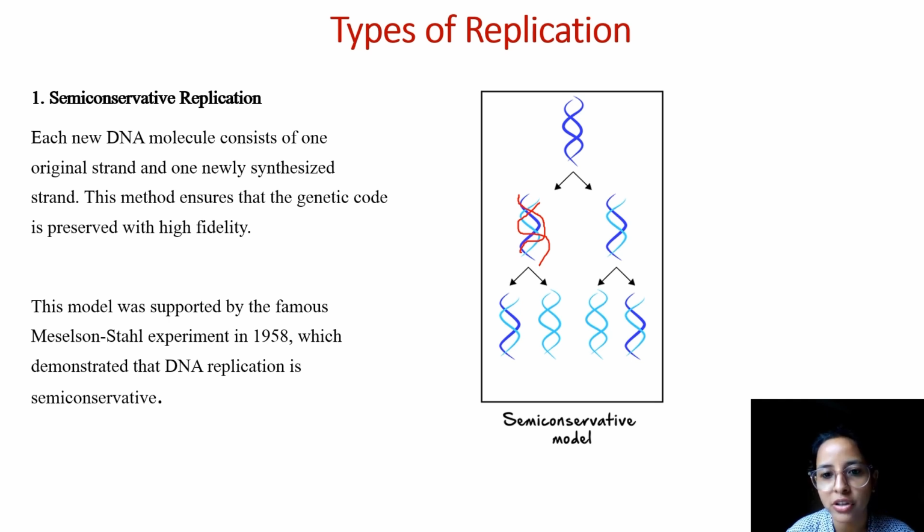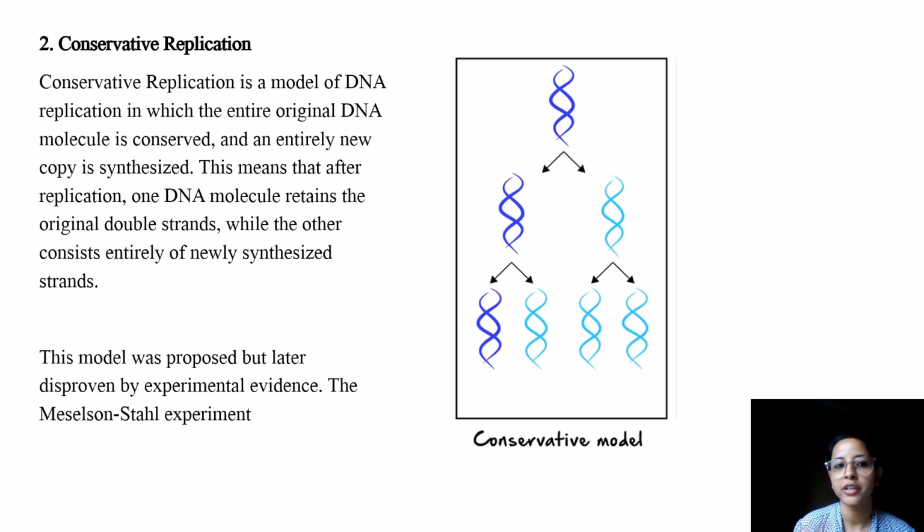In the second generation, again when it is replicating, the parent strand will be here and the newly synthesized strand will be here. This will again form a template and a newly synthesized form will be here, right? So this is called semi-conservative because only one strand is getting conserved. Next is called conservative type of replication.